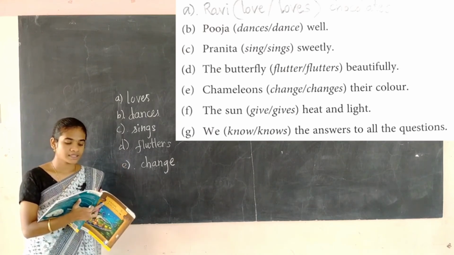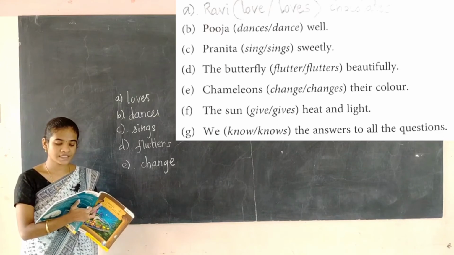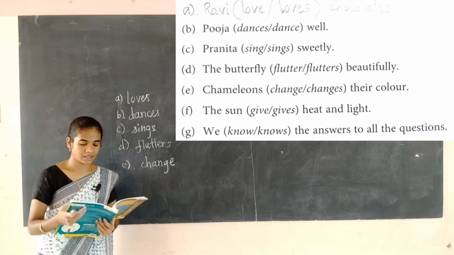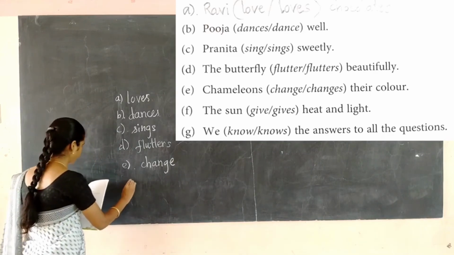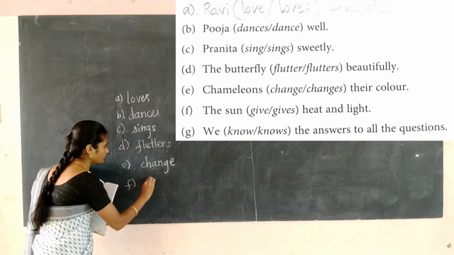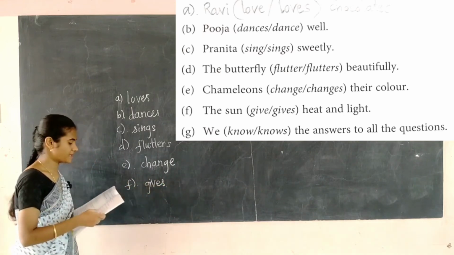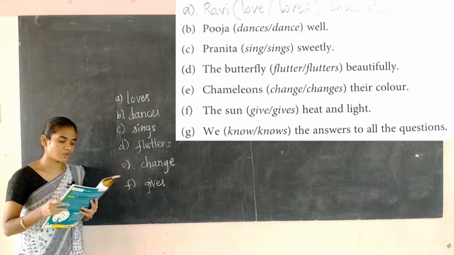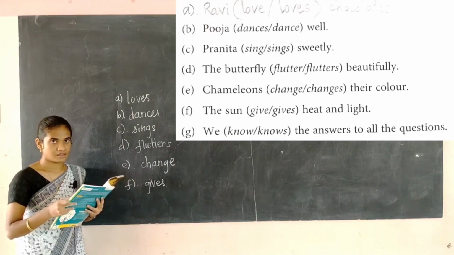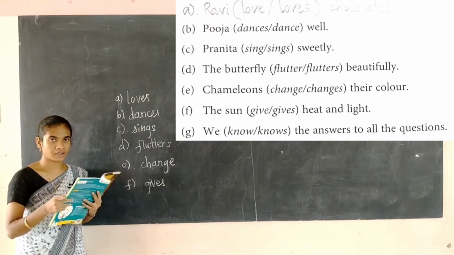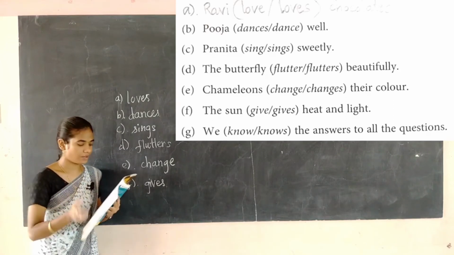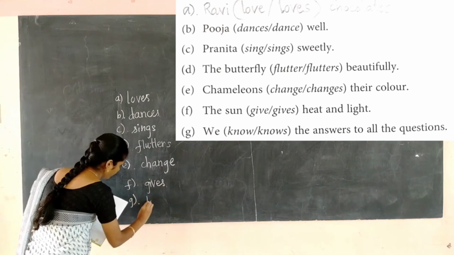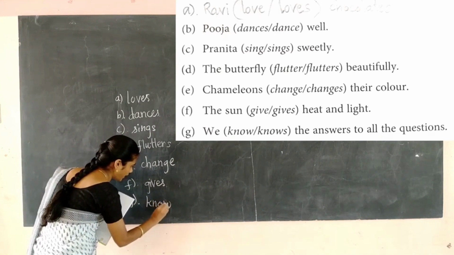The next, the sun gives heat and light. The sun is only one, a singular noun, so it's gives. Then, we know the answer to all the questions. Here the subject is we, so for we, you should not add anything to the verb. You have to write the verb alone.